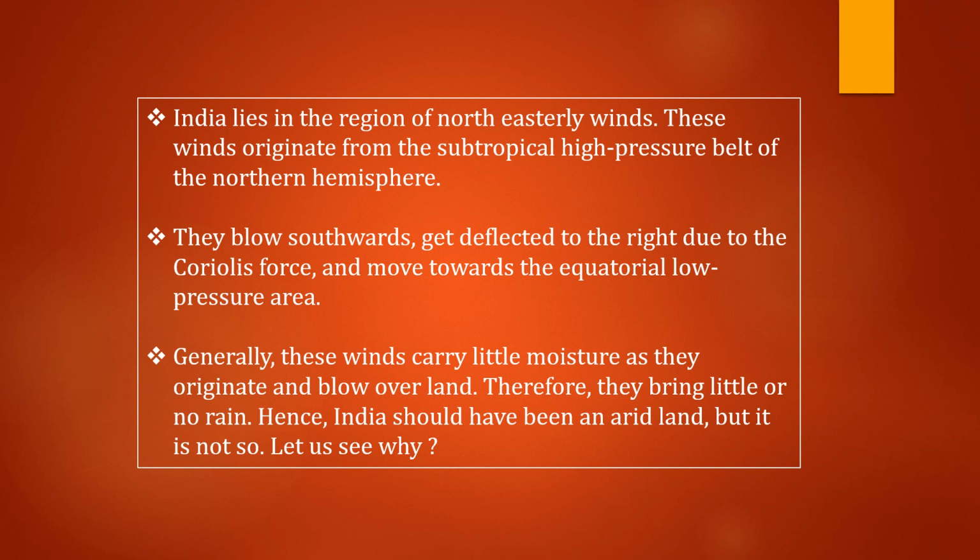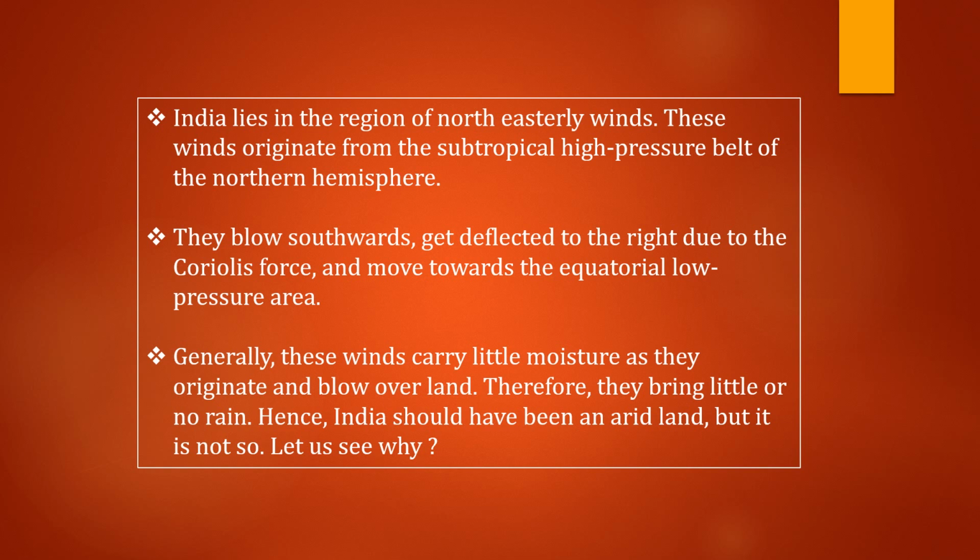Okay. How so? Let's try to understand. Just imagine, in India, in summer season, there is so much heat. That's why there is an upsurge of warm air. So this air starts from the Tibetan plateau and moves towards the low pressure, because in India there is a low pressure area, and the winds come from the Indian Ocean to India.